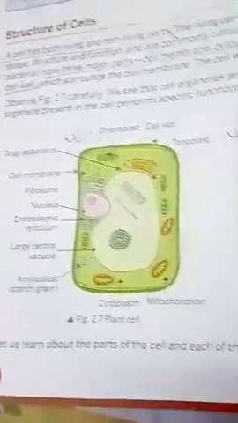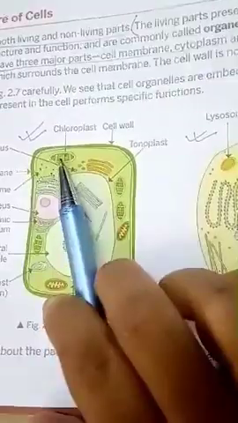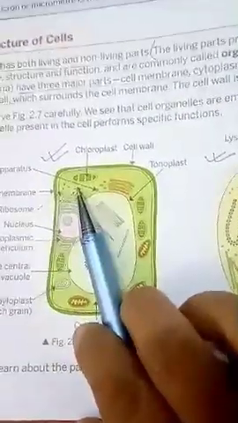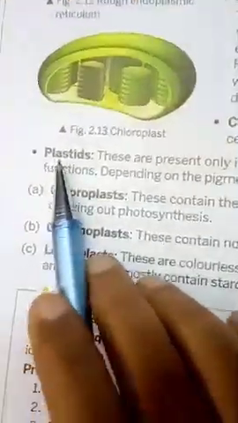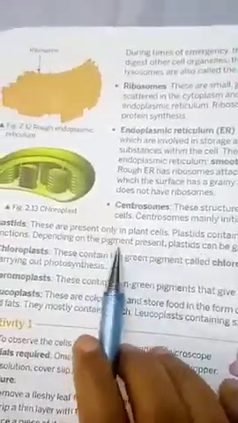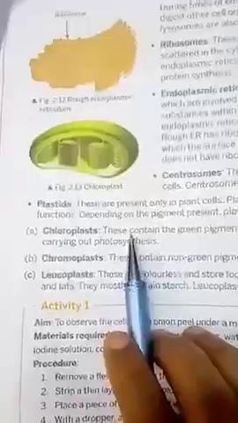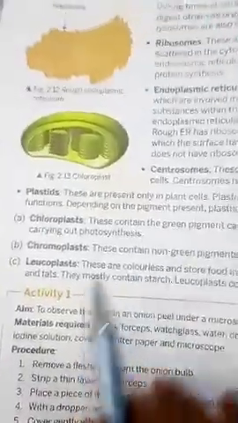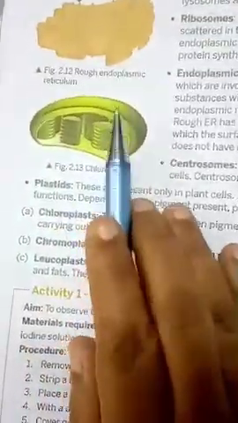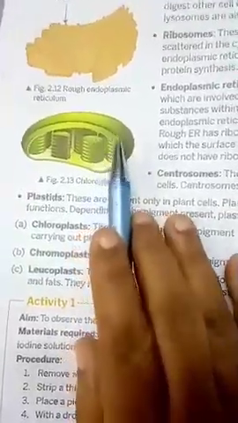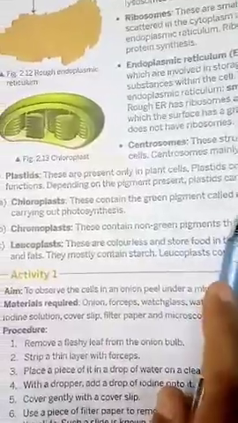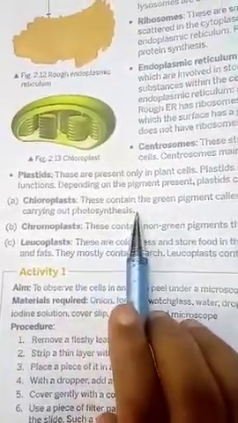Next important organelle you see here, children, this chloroplast, that is the plastid which is present only in plant cells. See here, plastid is the organelle which contains the pigments. In plant parts you will see the leaf is green in color, fruits and flowers are having different colors, the root is having a different color. That is why this plastid is that organelle which provides color to different parts of the plant. Chloroplast is the green coloring pigment which helps in carrying out photosynthesis.